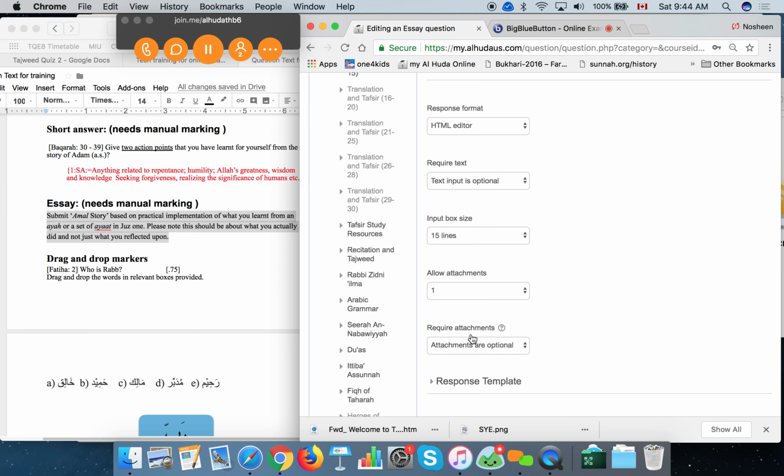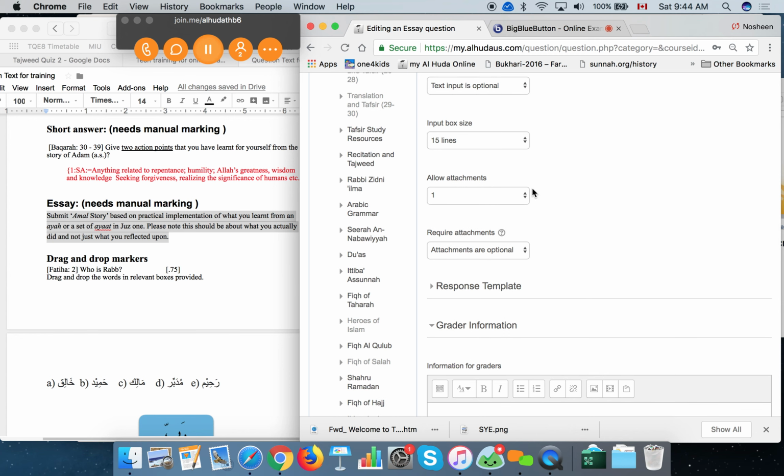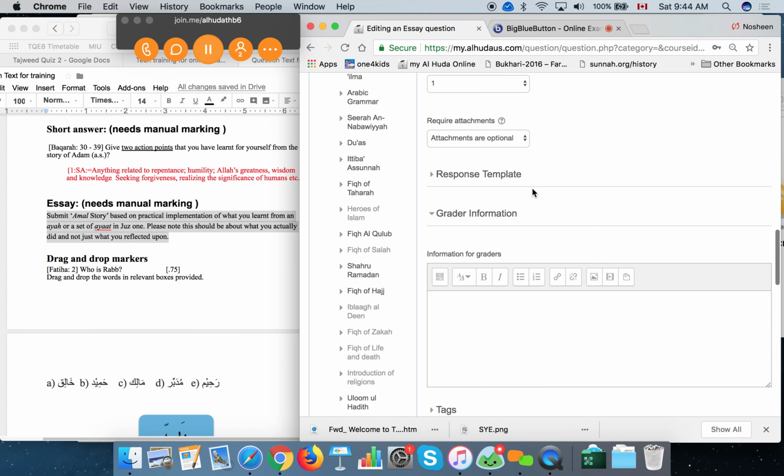So if they do not submit their Amal story, then in this way with these settings, they can still submit their assignment. So if someone did not write their Amal story, which is a bad thing, we have 2 marks out of 40 for that, then they can still submit their assignment with these settings. Optional. This is optional, this is optional, and we save it.